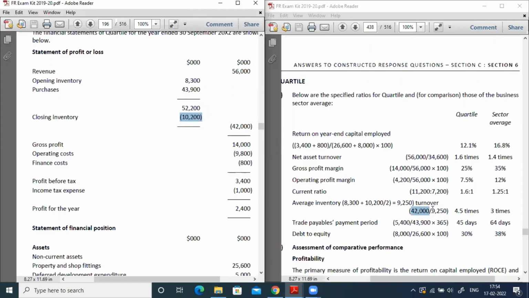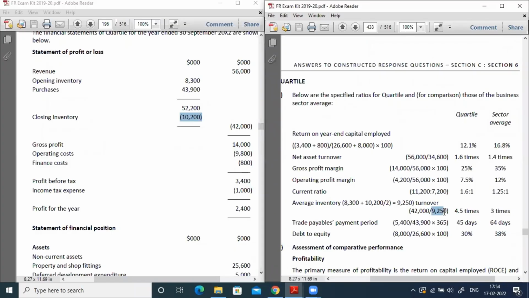So the average inventory is 9,200. So the inventory turnover ratio of the quartile company is 4.5 times and for the sector it is 3 times. By seeing the inventory turnover ratio, we can understand that the company performance is good.